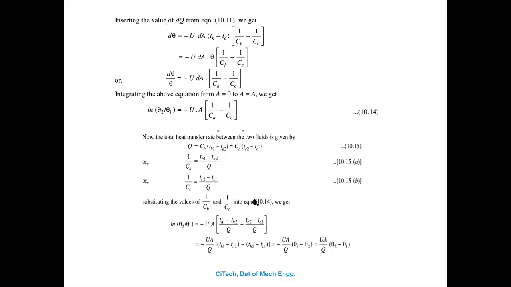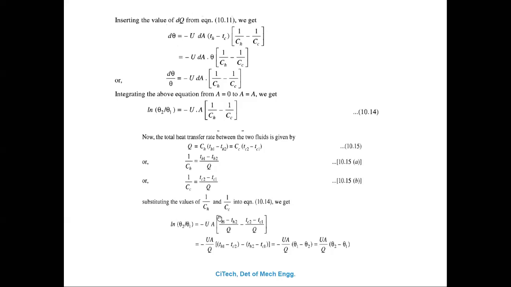Then ln of theta 2 divided by theta 1 is equal to minus U into A into TH1 minus TH2, correct?